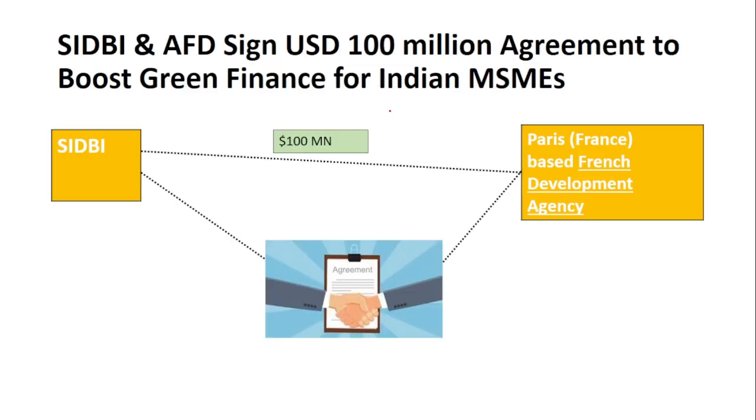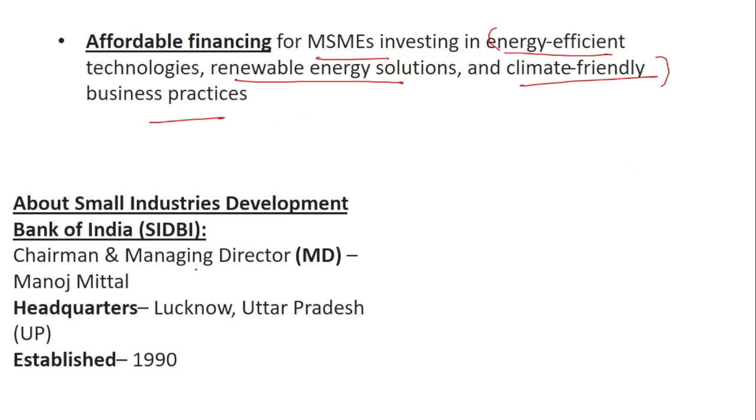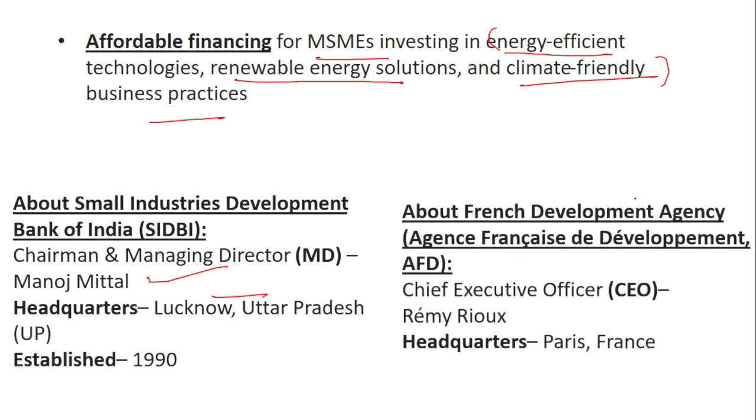Remember, the amount involved is 100 million, and the agreement is signed between SEBI and the Paris-based French Development Agency. SEBI Chairman and Managing Director is Manoj Mittal. It is headquartered in Lucknow, and this French Development Agency CEO is Remy Rioux and it is headquartered in Paris.